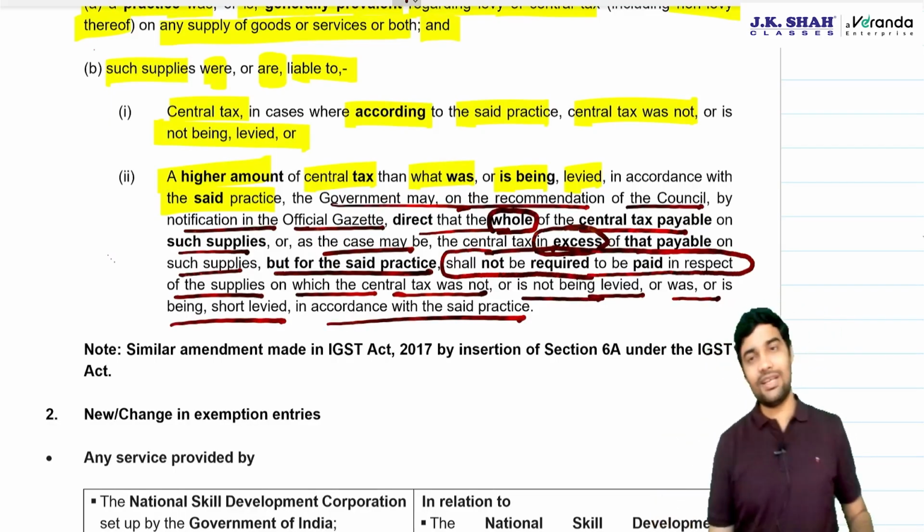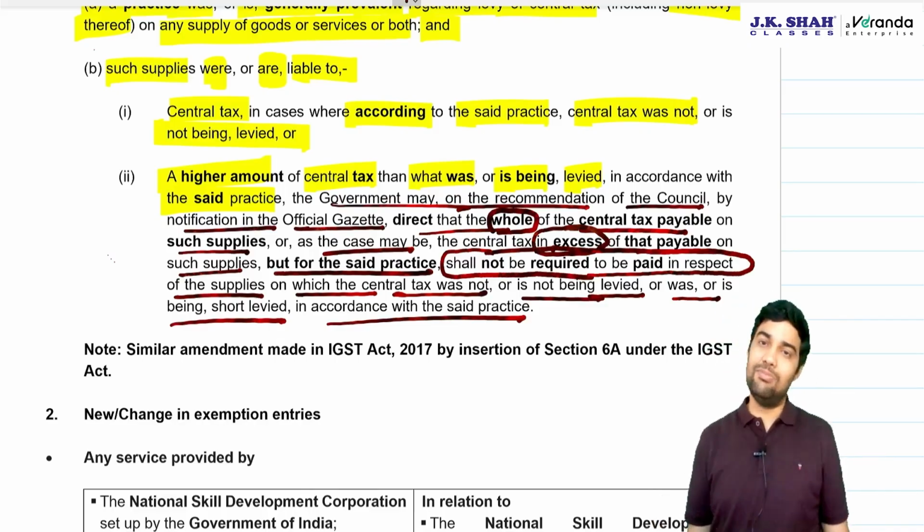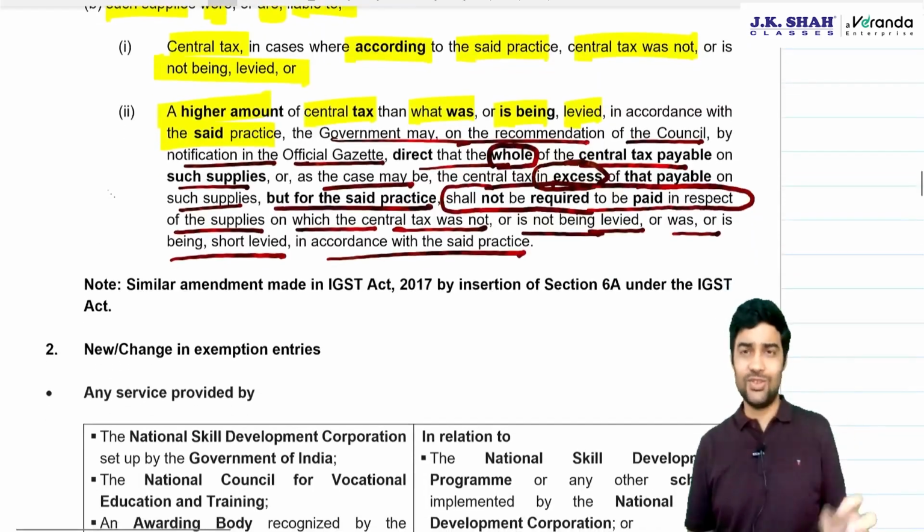So as per the practice, if there is short levy or non-levy, then it will be condoned by the government, and the government will issue a notification.